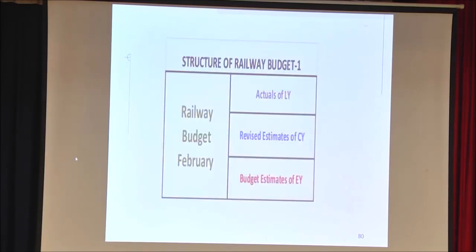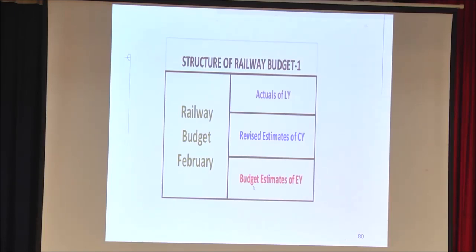Now, the structure of railway accounts, how it is prepared. It will show the actuals of last year which has already been completed. Besides, we give the revised estimate, that is the current allotments which we have already received. In that, whatever changes are required, whether we require more or less, those changes are given in the revised estimate.